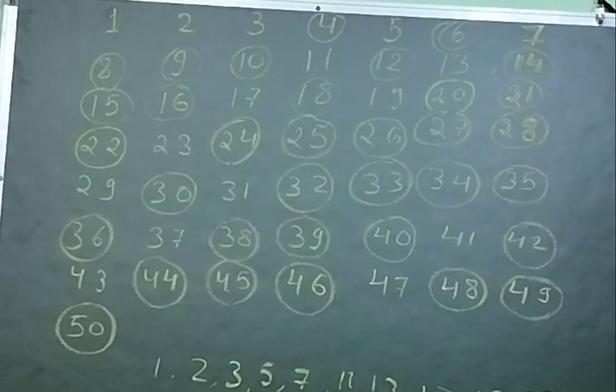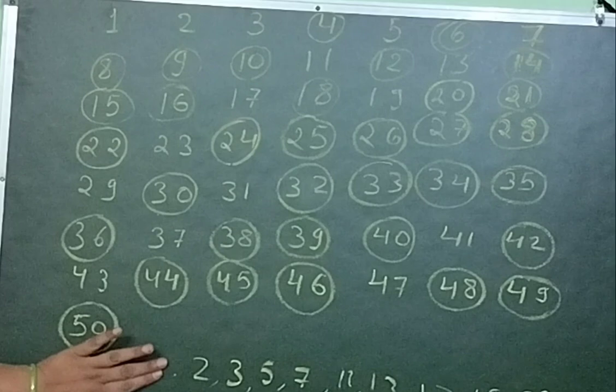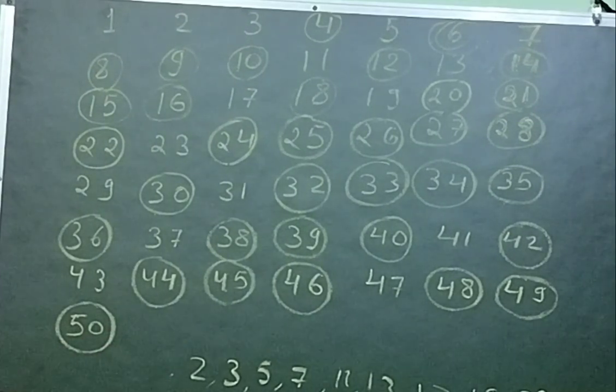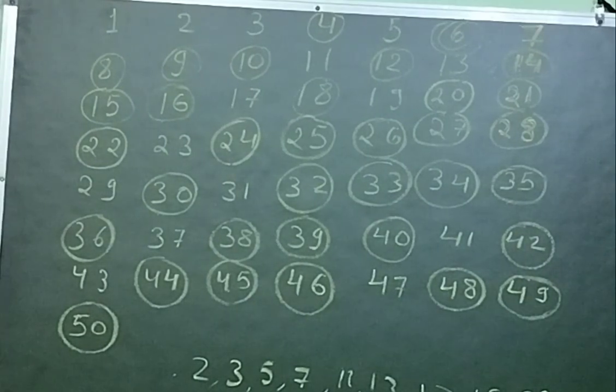These are the numbers which are not circled. These numbers are called prime numbers, except 1. From 2: 2, 3, 5, 7, 11, 13, 17, 19, 23, 29, then 31, 37, 41, 43, 47 are called prime numbers.